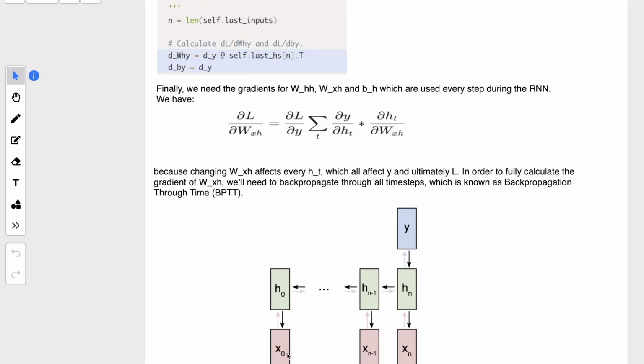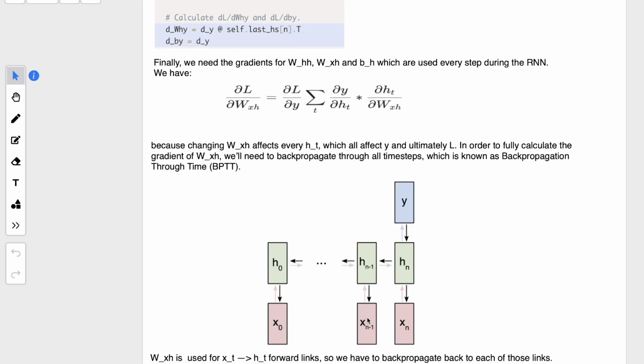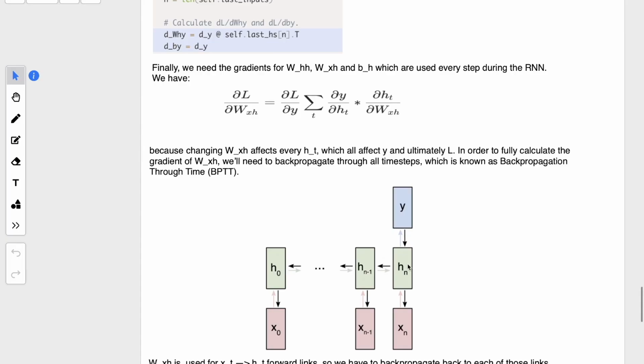Because X0 is being passed to H0, and then it is moving forward through the hidden layers and finally going to the output. So we have to move back the whole time, right? Similarly for XN, we have to move back through these two layers. Same with the WHH, we have to move back through all the layers because WHH is being passed in all the hidden layers, so changing that will affect all the hidden layers.